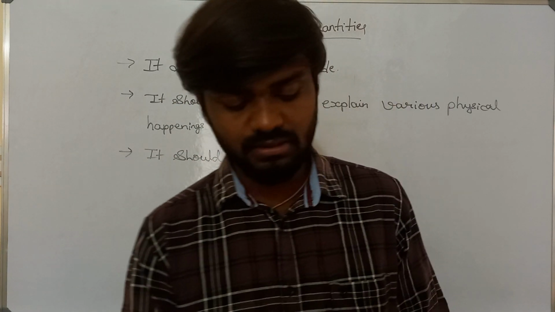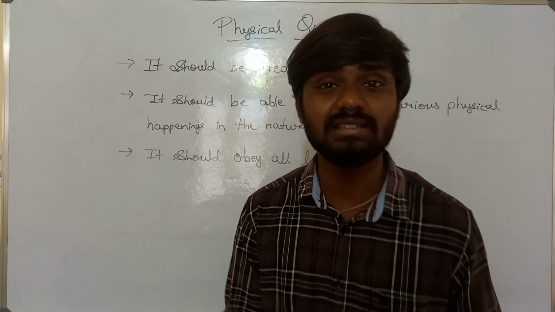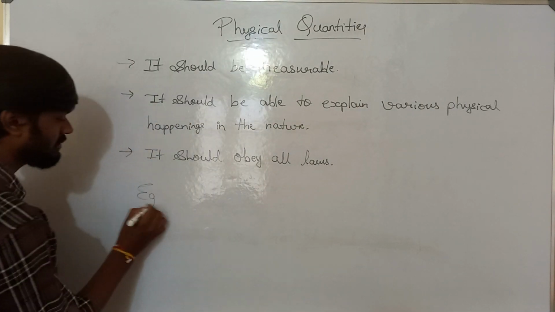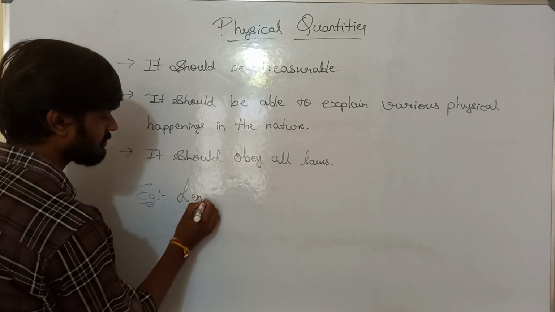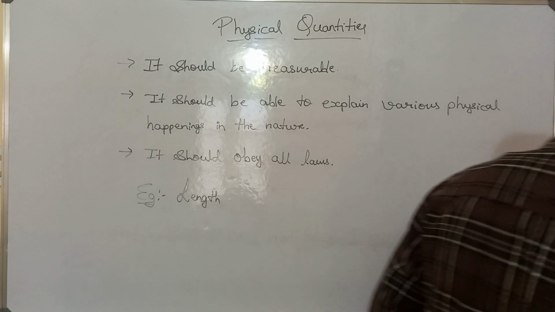Okay, clear. So to explain physical quantities, there are various examples. Let us take one example: length.